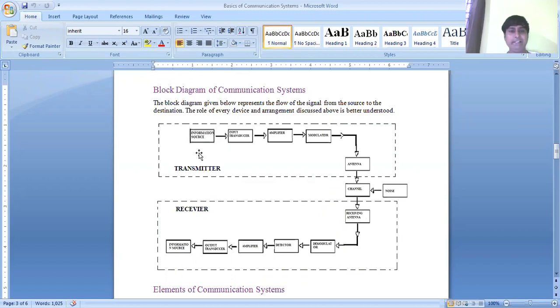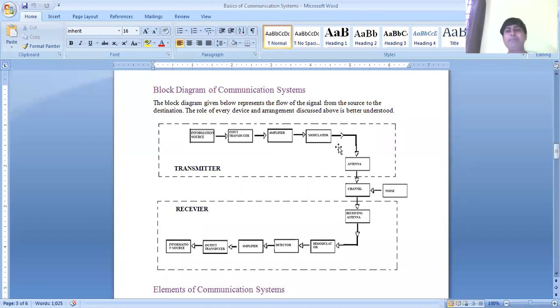Here we can see again the information source. Information source means our source will be an audio signal, video signal, or both AV signal. It is given to the transducer. Transducer means if our source is sound, then our transducer should be the mic, which will convert the sound signal into an electrical signal. Then it is given to the amplifier, where the strength of that weak electrical signal is increased. Then it is given to the modulator.